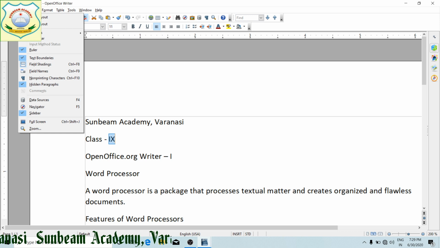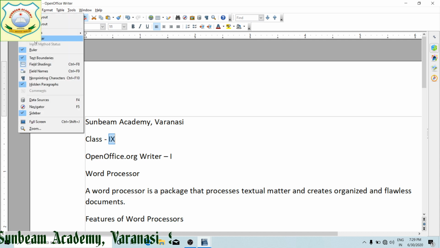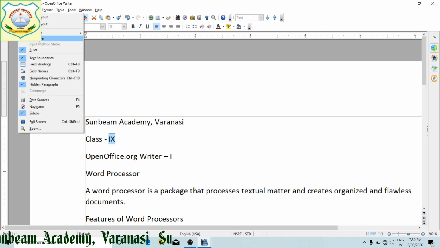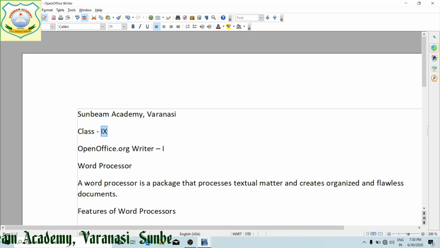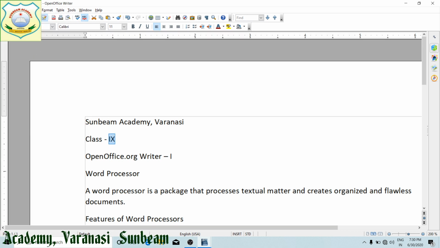View menu, to change the view of the document. Status bar, if we want to remove the status bar, you can see the bottom status bar has been disabled. Now ruler, the left and top rulers have gone, to change the view of the window. Next is insert.